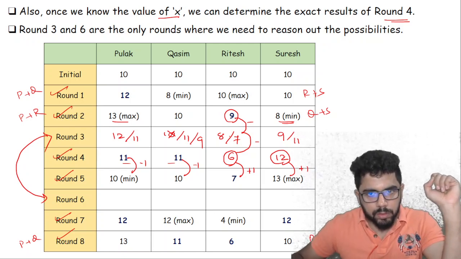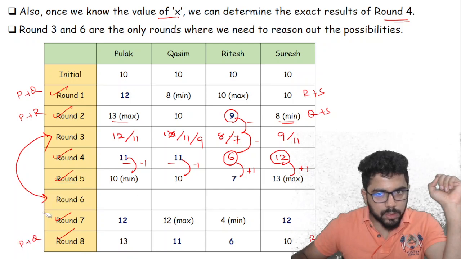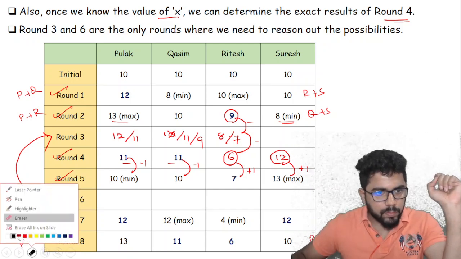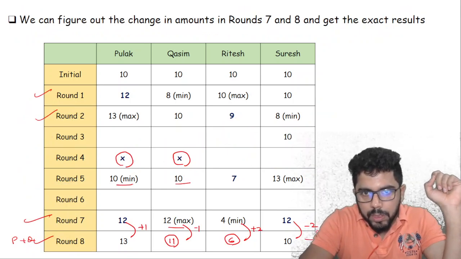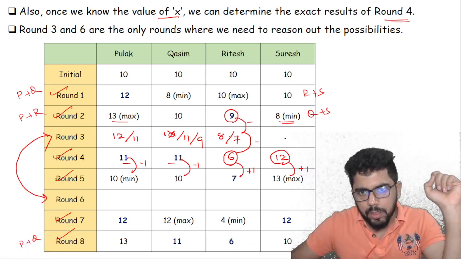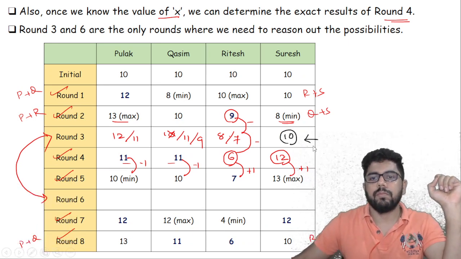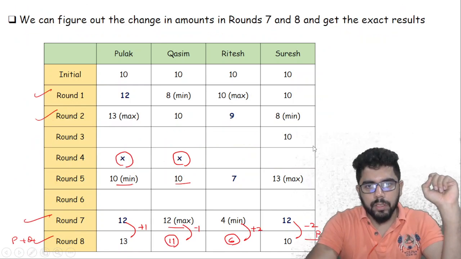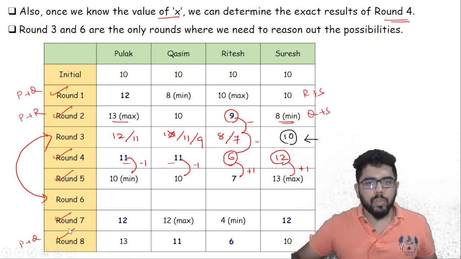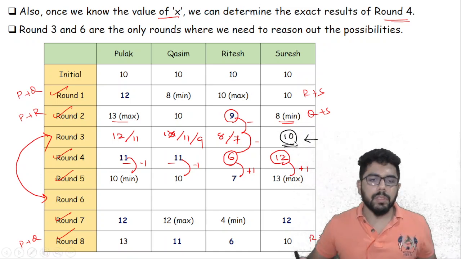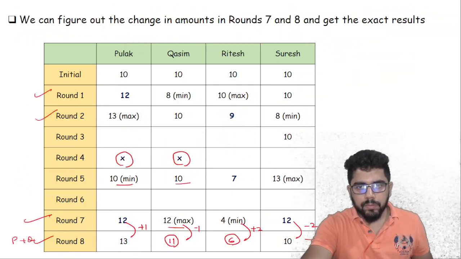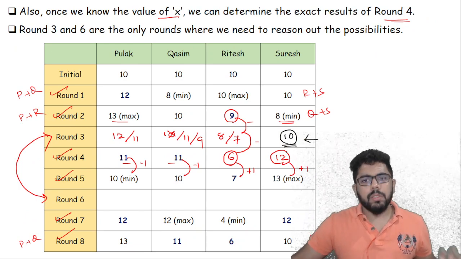But it cannot be. Sorry, did I make any mistake? Just a second. I think there was a value. Let me check. This 10 is missing. 10 was given in the question, so it was a typing error. This 10 is present here. Okay, this was given in the question, so this 10 is becoming 12. So for round 3 we have this value. This was a typing mistake, I missed out this 10. So this was given. In all the previous cases we had 10. So 10 becoming 12, this is fine.